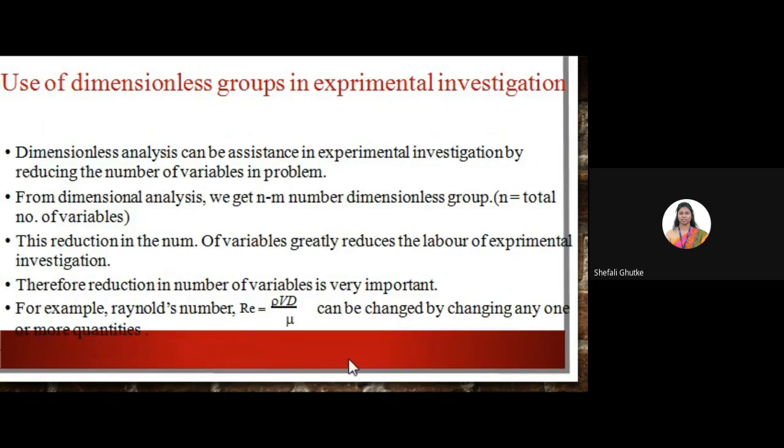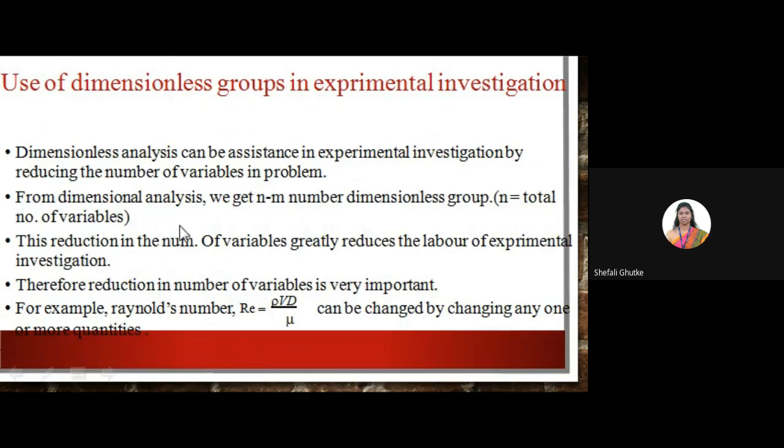Now the use of these dimensionless groups in experimental investigation. Basically, dimensional analysis can assist in experimental investigation by reducing the number of variables in the problem. From dimensional analysis, we get N minus M dimensionless groups, where N is the total number of variables.